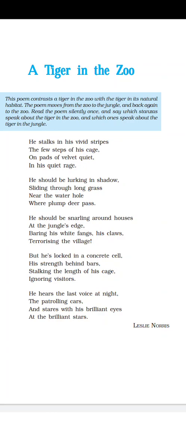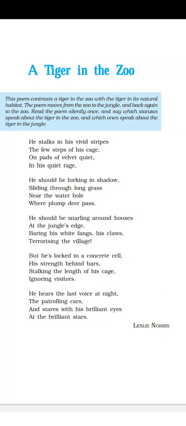Locked, interned in a concrete cell. Concrete means made of cement, brick. And cell, a kind of place, small, like a cage, a jail. So a concrete cell, a concrete place.